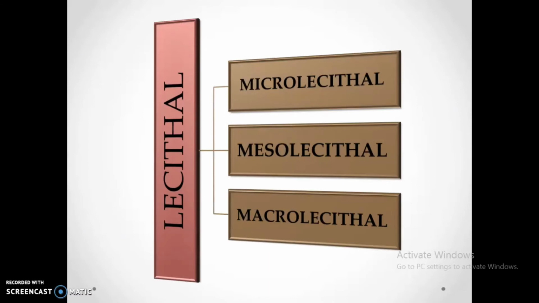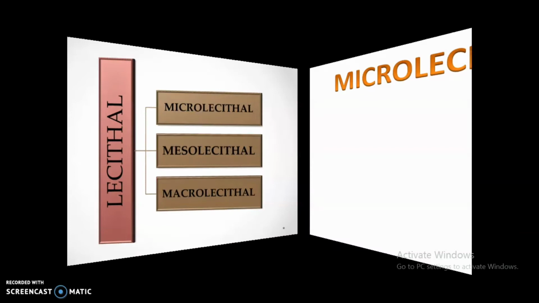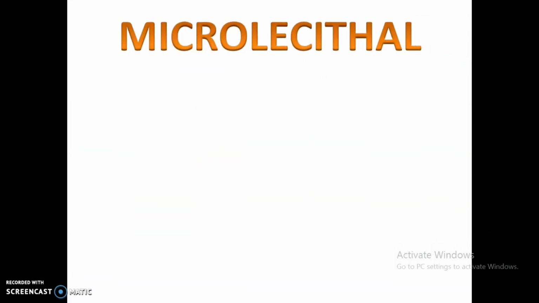These lecithal eggs have a considerable amount of yolk, and these are categorized as microlecithal, mesolecithal and macrolecithal eggs. As the term suggests, microlecithal means with a small or little amount of yolk.